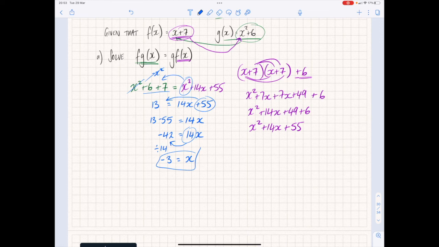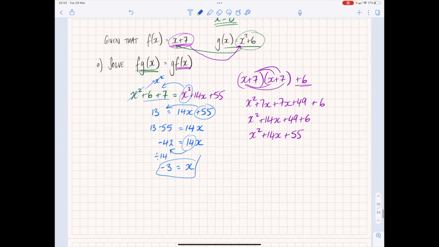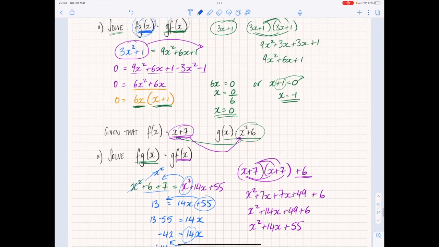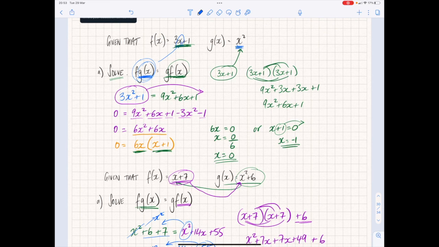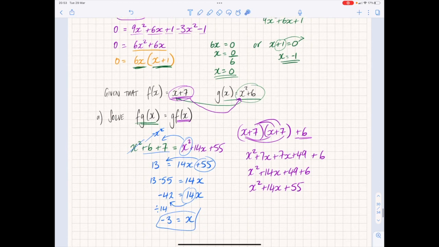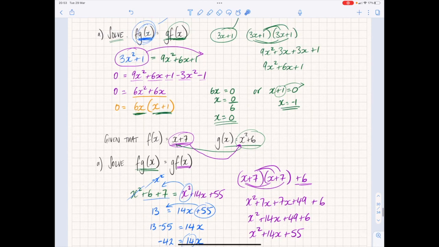Okay? So that's your compound functions. Composite functions, you might hear them called as well. The same thing, compound, composite. Using algebra in this situation here is a little bit harder because you're trying to solve it. If we go back to this one as well, same thing, we're trying to solve it. That one's a quadratic, whereas this one here, there's no x squared value because they cancel each other out. This is a normal equation you can solve with just isolating x. This one ends up giving you a quadratic, so you have to factorise it, making it equal 0.